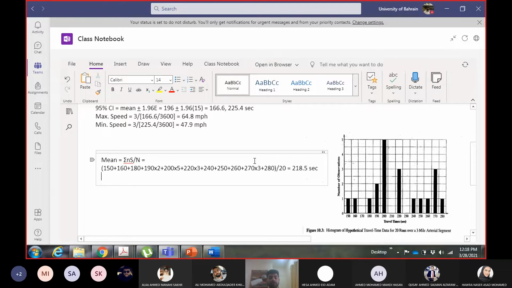Then I can calculate the standard deviation as well. Again, I will use the same equation which I had for the spot speed. It was under root, so I will write the power for the under root.